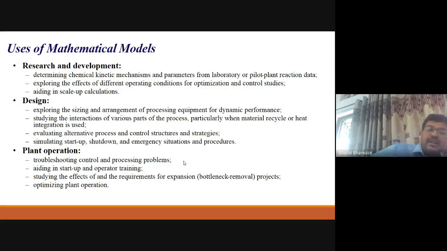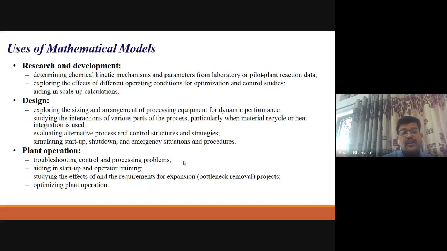Then it will study the interaction of various parts of the process. That means the effect of the conditions of previous equipment on subsequent equipment, and like that, right? Then heat integration, that will be useful, that can be done here.